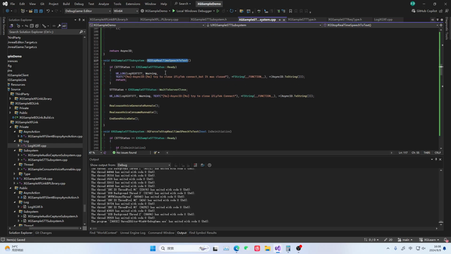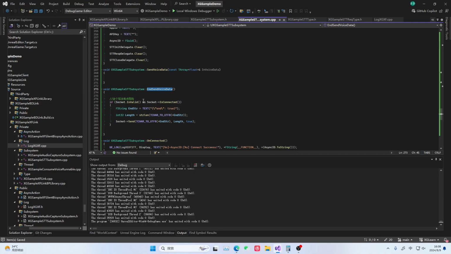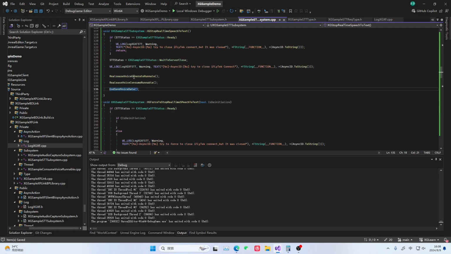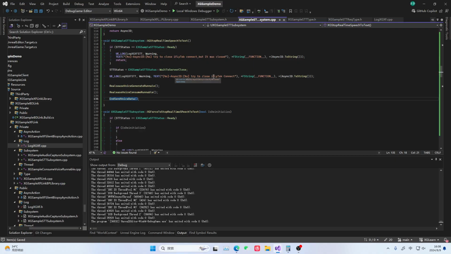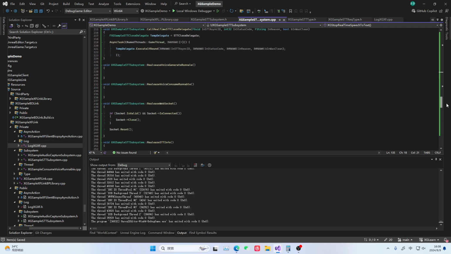Let's put this display here. Raise the log level a bit. Then after this message is sent, we can use it continuously. And when we no longer need it, we can actively call this close method, or force close it. If we call this close method, first we check this status, right?